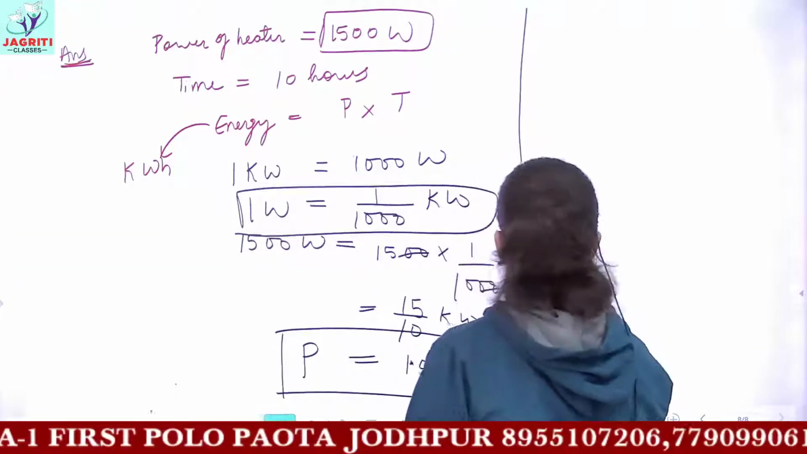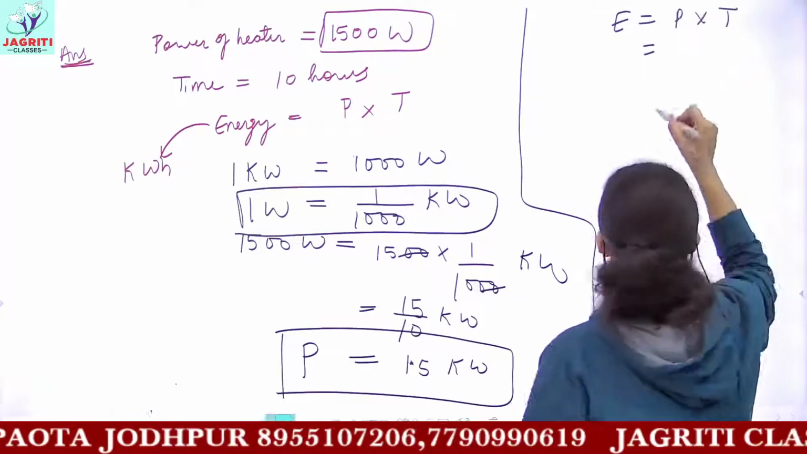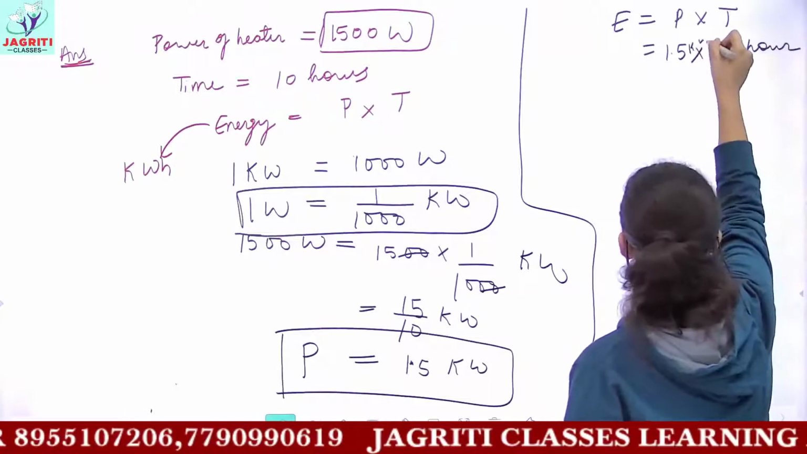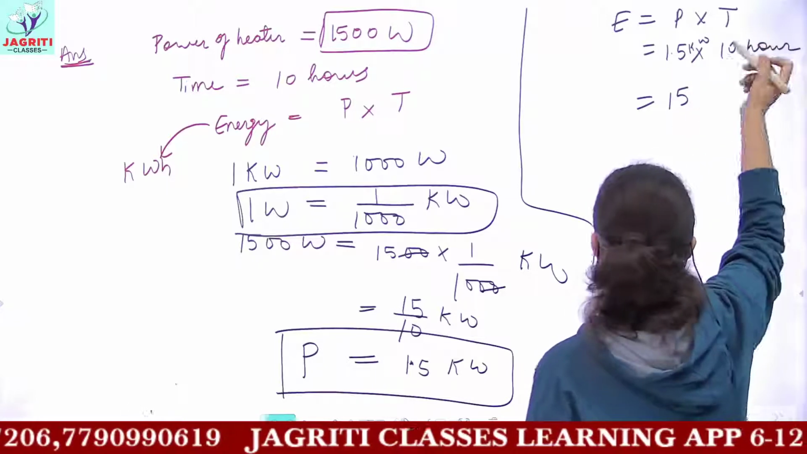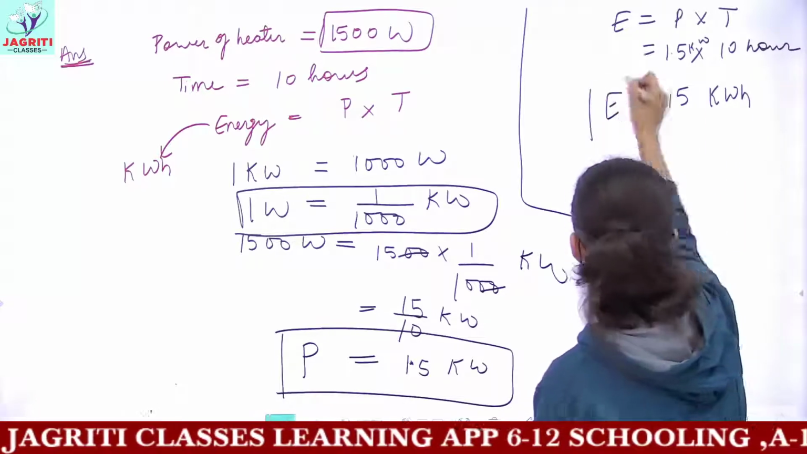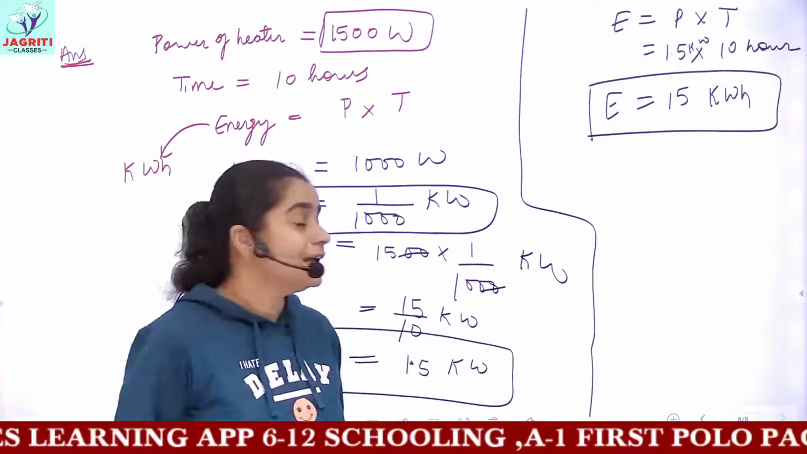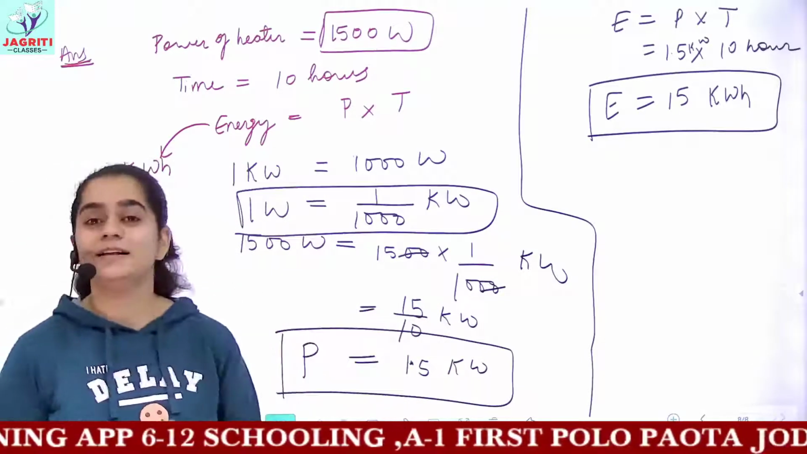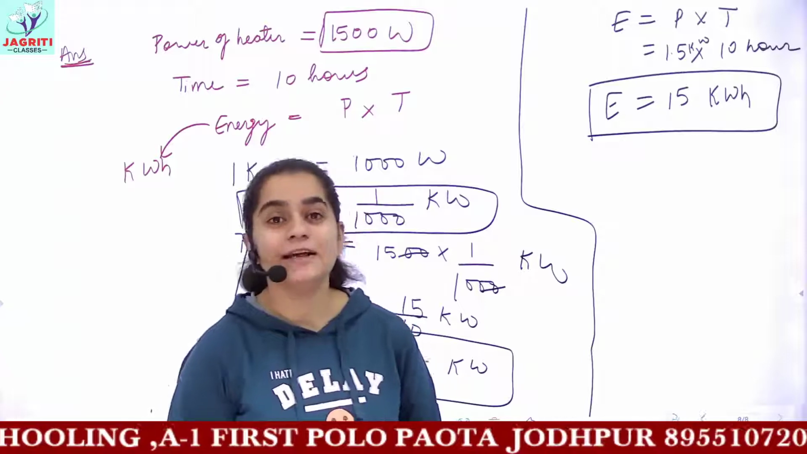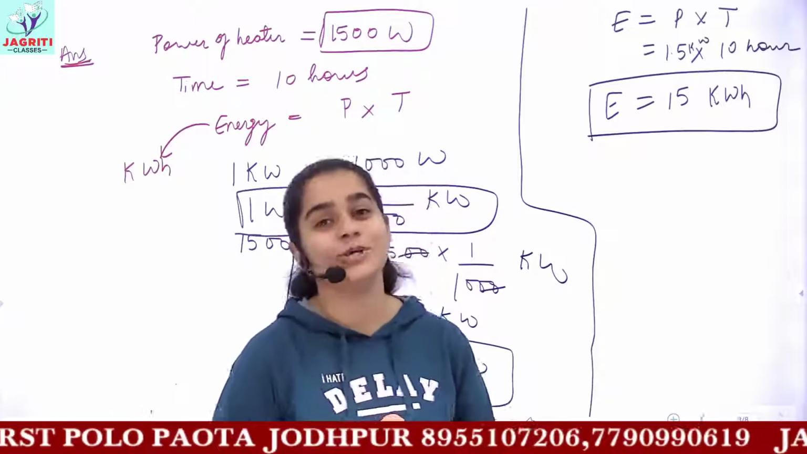Now we will be solving the question, that is energy is power multiplied by time. You have to put power in kilowatts, which is 1.5, and the time here is 10 hours. 1.5 multiplied by 10 gives you 15, and the unit would be kilowatt hour. So this would be the answer. Energy is equal to 15 kilowatt hour. So you see how simple the numericals related to power are, and power is itself a very short concept. So now we have completed all sorts of numericals of this chapter, and we have completed all the topics related to this chapter.